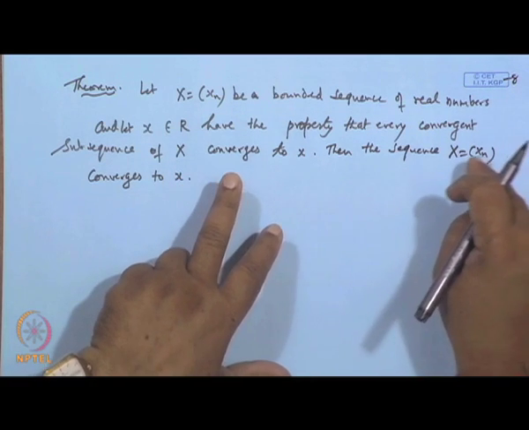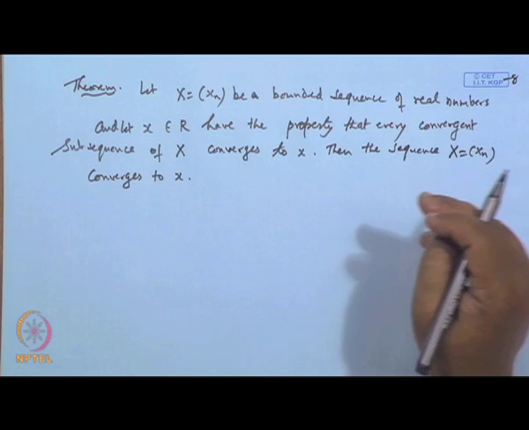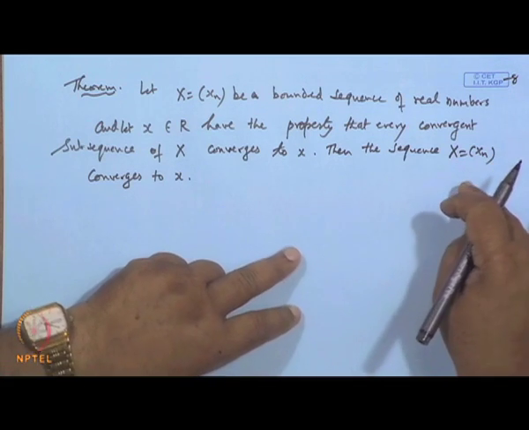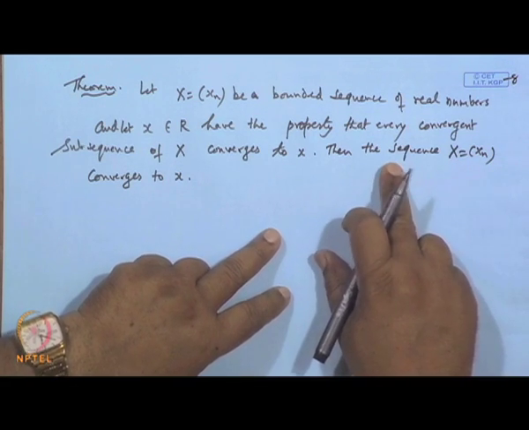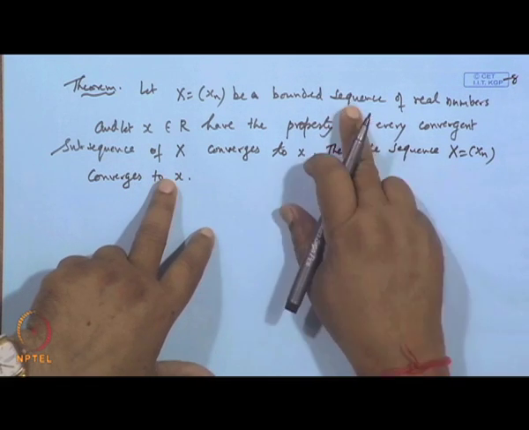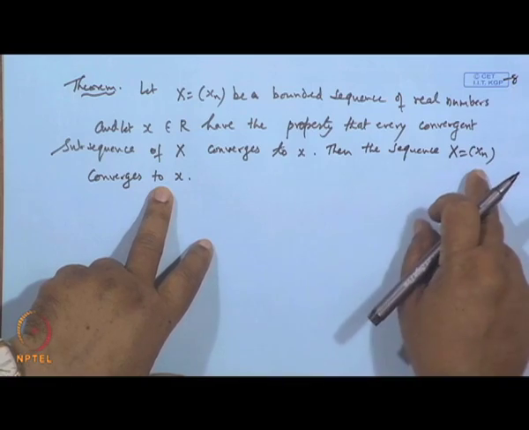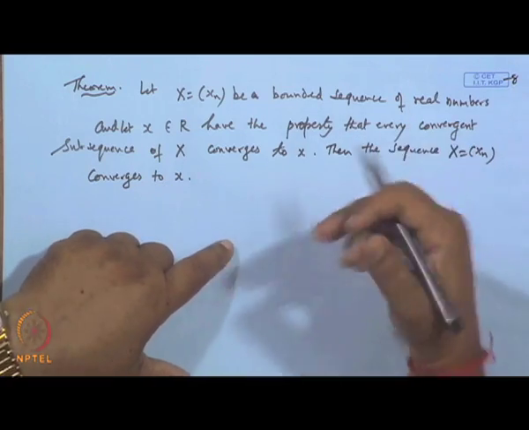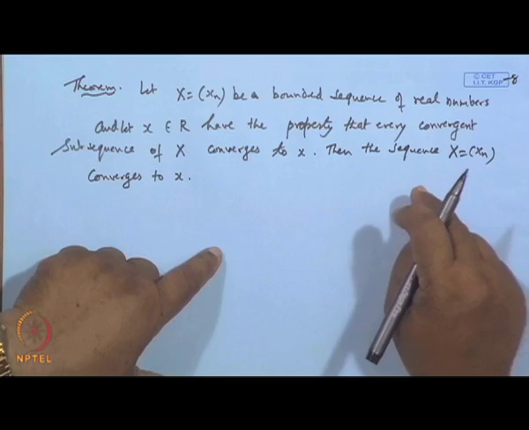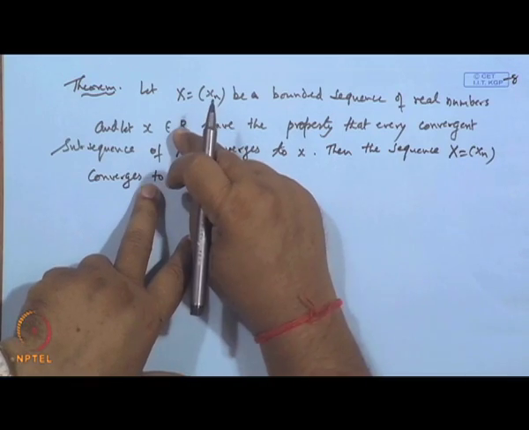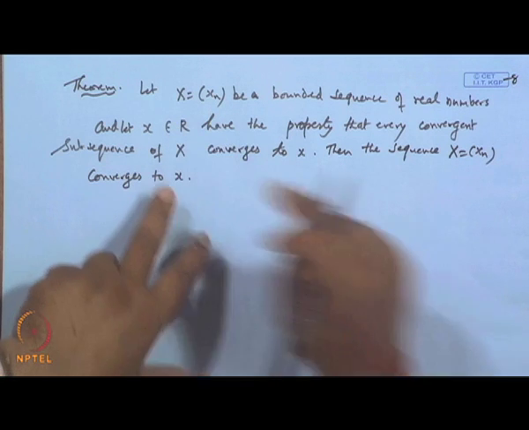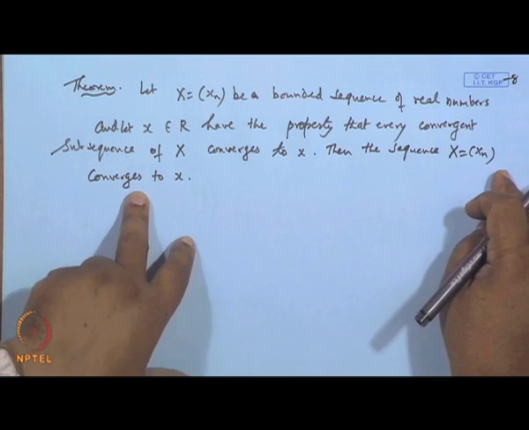Now, this is the converse part of the previous results. In the previous result, we have shown that if a sequence is convergent, then all of its subsequences will be convergent and converge to the same limit. Now, this shows the converse part. Suppose a sequence is bounded, and if all of its subsequences converge to the same point x, then the sequence must be a convergent one.